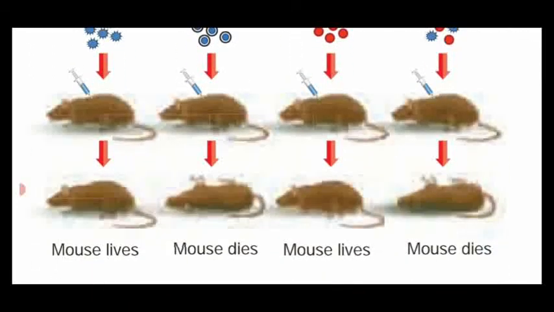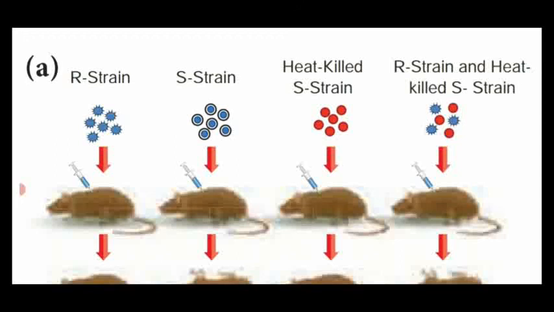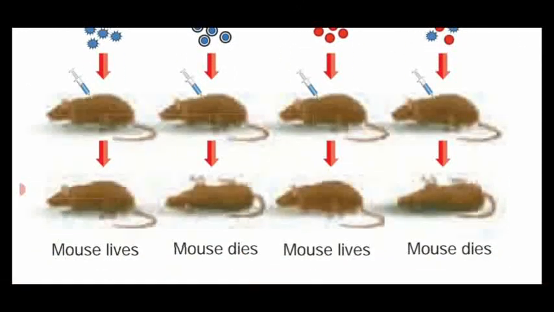What will happen? The mouse dies. That means the virulent gene of the heat-killed S strain is transferred to the R strain. That's why the mouse dies. The fourth experiment proves the transfer of DNA from one strain to another strain, causing changes in the former one, which is named transformation. Dear students, this is another type of sexual reproduction in bacteria.